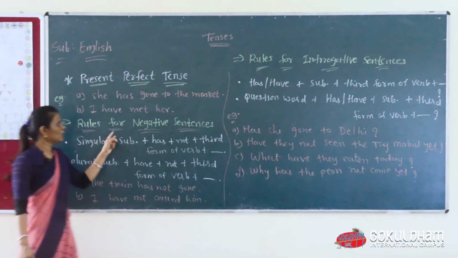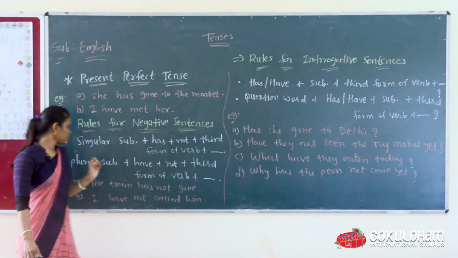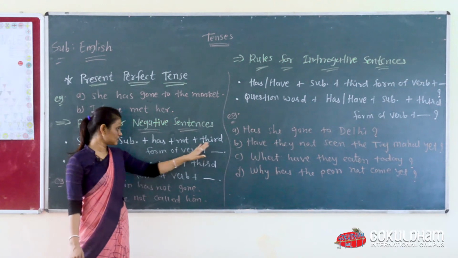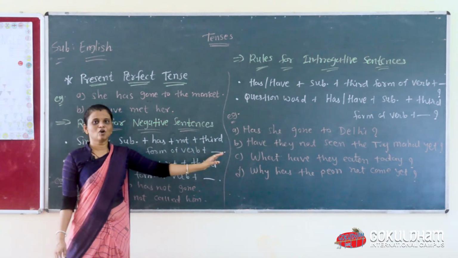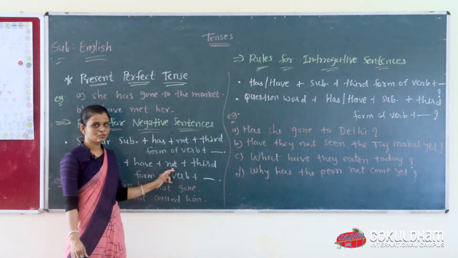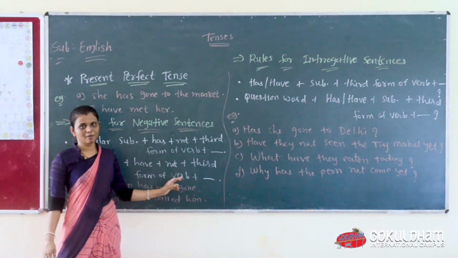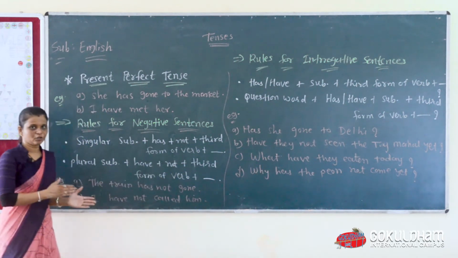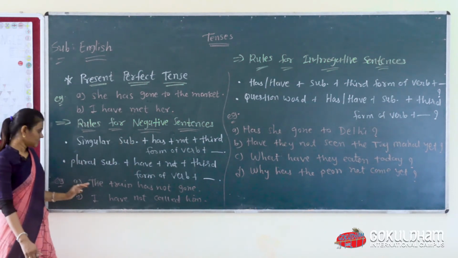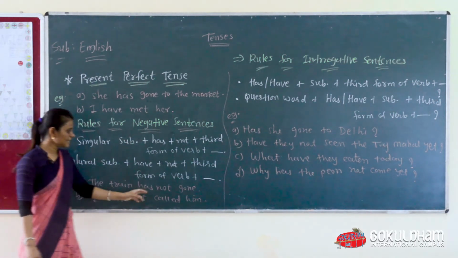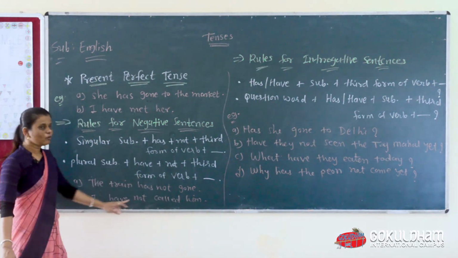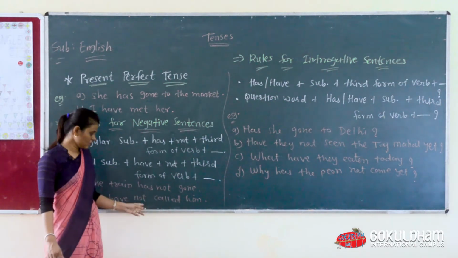Then rules for negative sentences. Singular subject plus has plus not plus third form of verb plus object. Plural subject plus have plus not plus third form of verb plus object. We add only not before the verb. The example of it, the train has not gone. So we use not before the verb. I have not called him. So here, not.